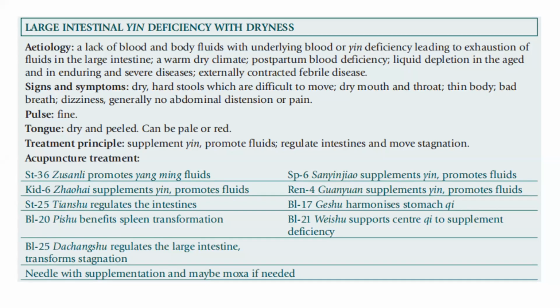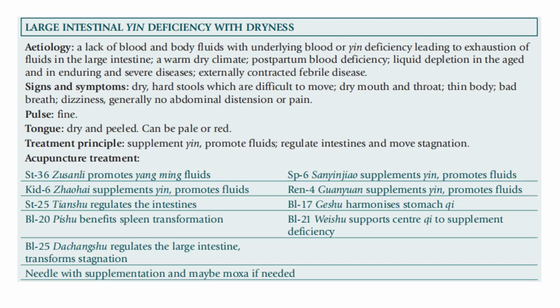For the signs and symptoms, there is dry, hard stool which is difficult to move, dry mouth and throat, thin body, bad breath, dizziness, generally no abdominal distension or pain. The pulse is fine, the tongue is dry and peeled, can be pale or red.